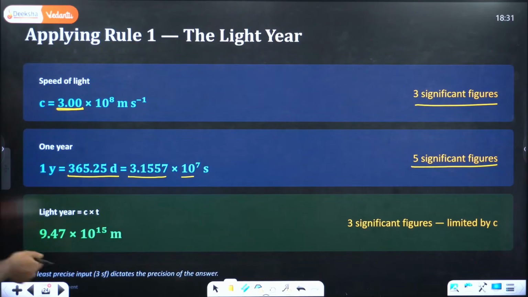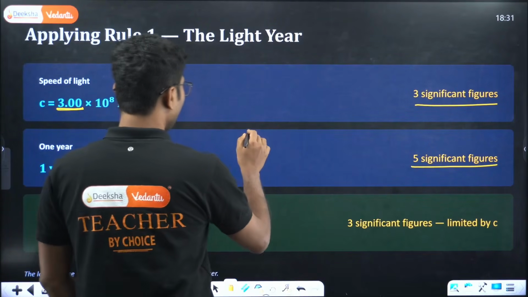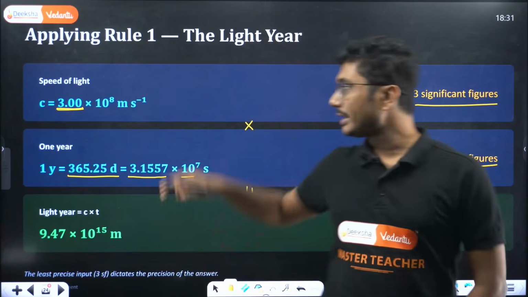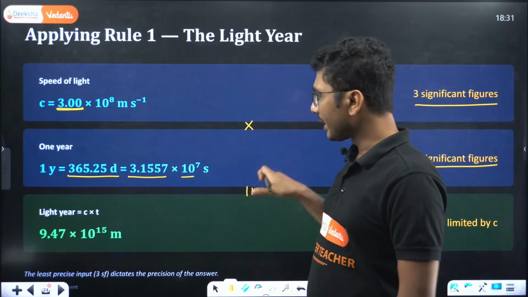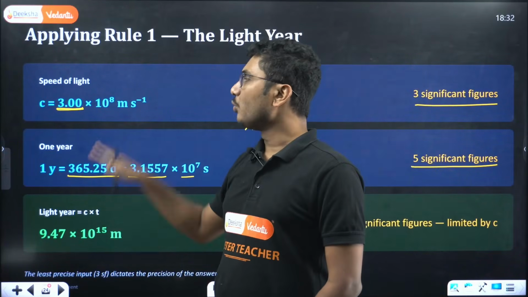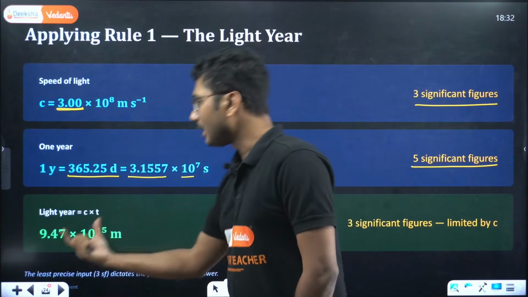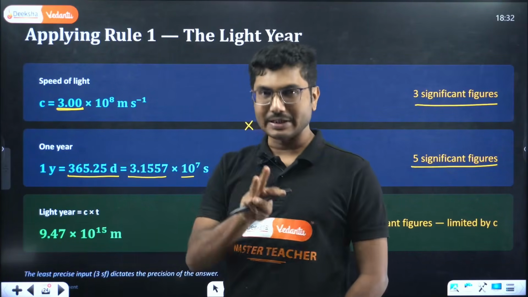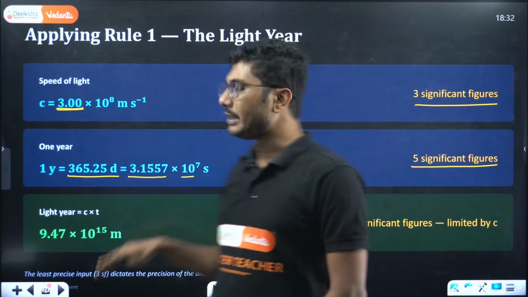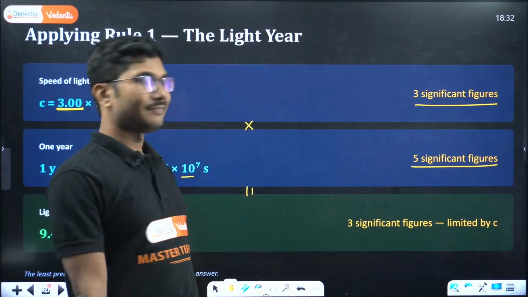When you multiply the speed of light and 1 year, you get 1 light year. The smallest number of significant figures between these two is 3. So your light year should only have 3 significant figures. That's why it is written as 9.47 into 10 to the power of 15 meter. This also has 3 significant figures.